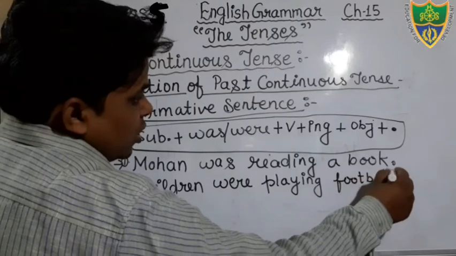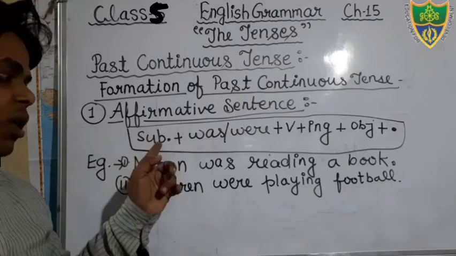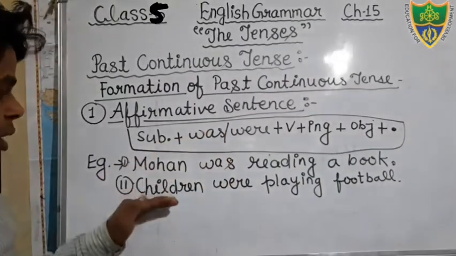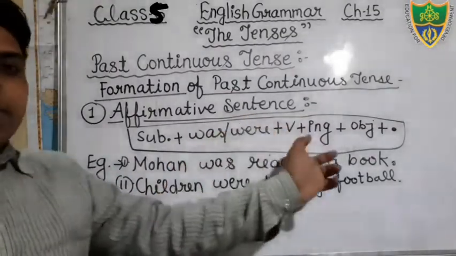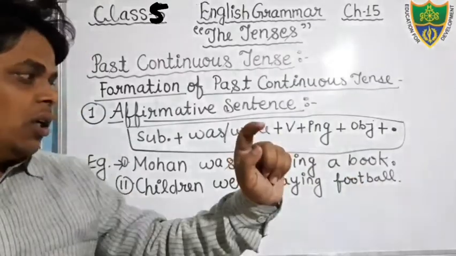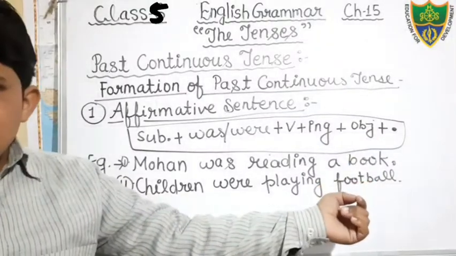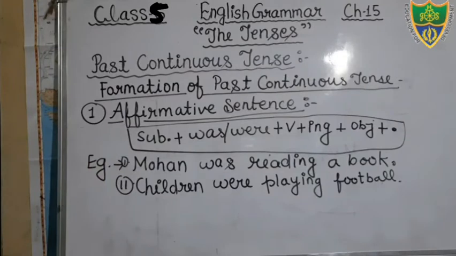Okay, you can see this is your structure. If your subject is singular, then you will add was. Okay, if your subject is plural, then you will use the helping verb were, and in the main verb we will add ing. Okay, and if an object is there, you can mention. If there is no need of an object, we will not use it. Okay, so this is the structure, and on the basis of this structure we will construct the sentence, and just write down the structure and examples in your notebook.